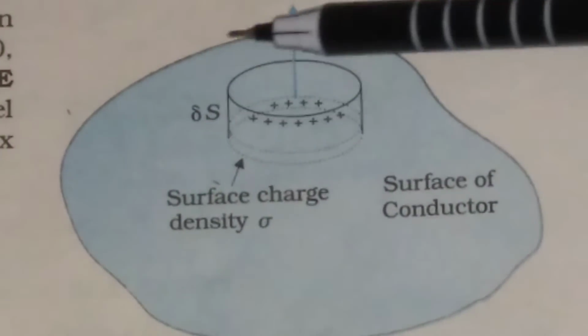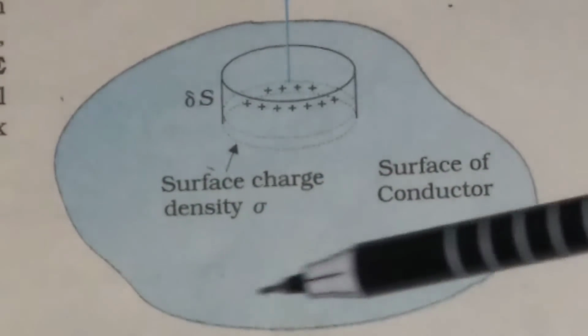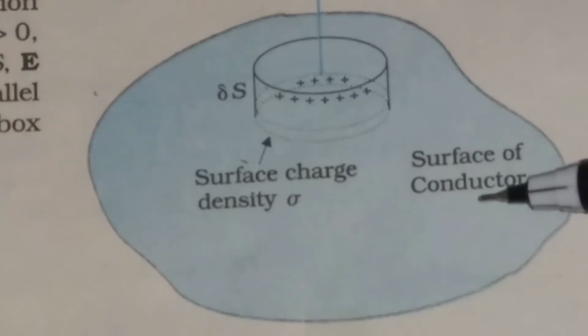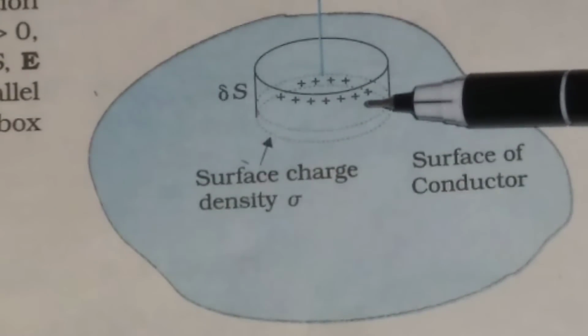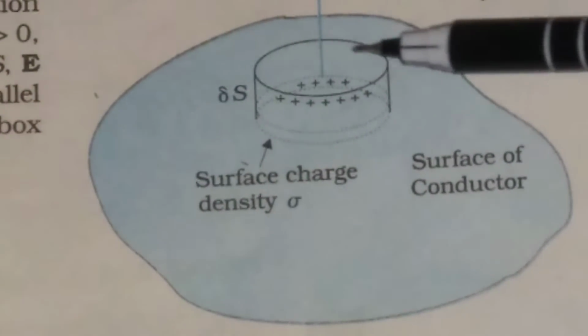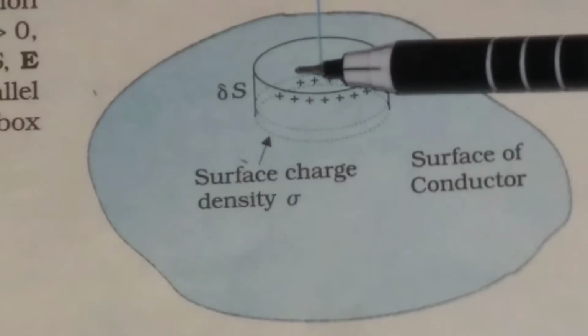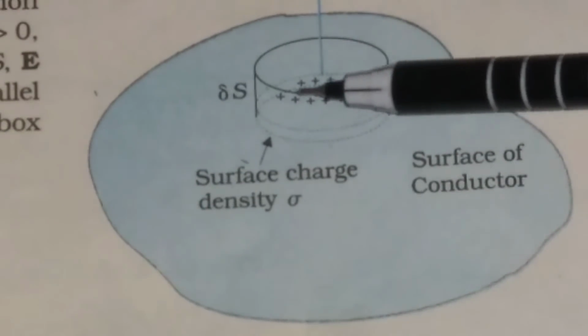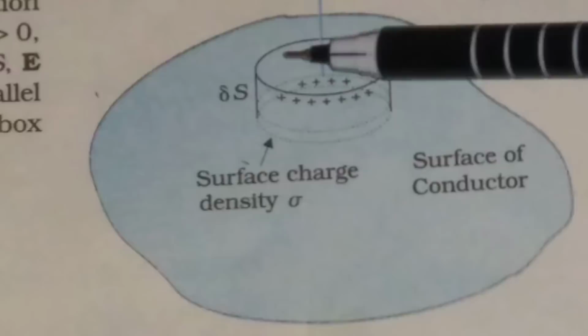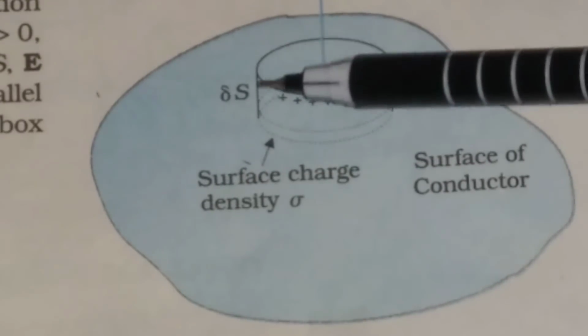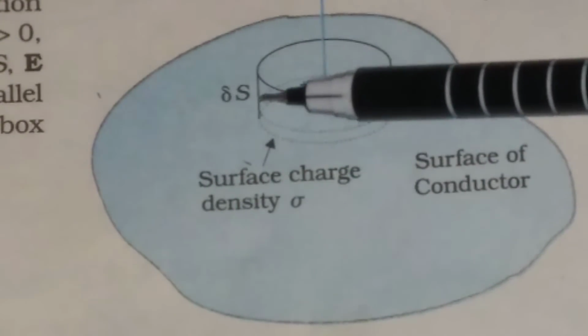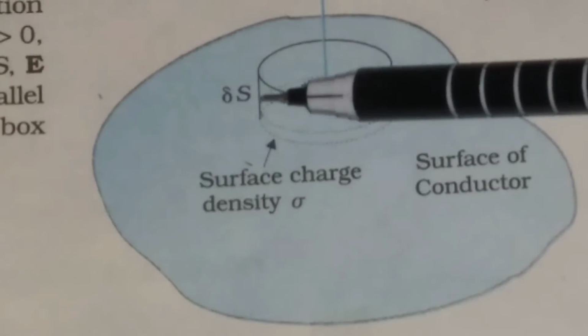Suppose this is the surface of a conductor, and you imagine a Gaussian pillbox. The surface area of this Gaussian pillbox is delta S, and the length of this pillbox is very small.